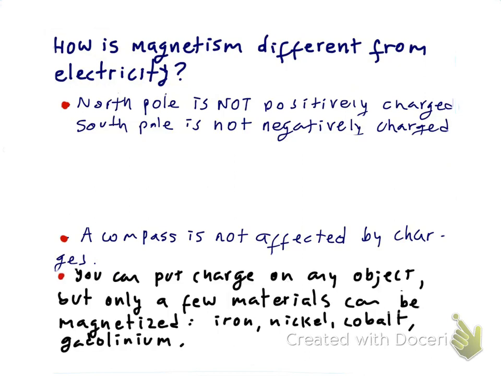Another very important, big difference between electricity and magnetism is that you can put a charge on any object. You can charge any object, an insulator or a conductor, positively or negatively, whereas in magnetism only very few materials can be magnetized. Iron, nickel, cobalt, gadolinium, and some other alloys can be magnetized, but it's a very small number of materials that can be magnetized and therefore made into a magnet.